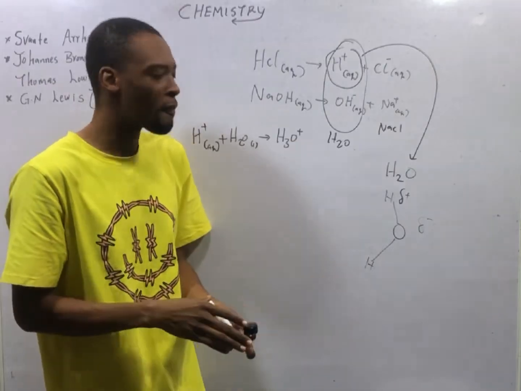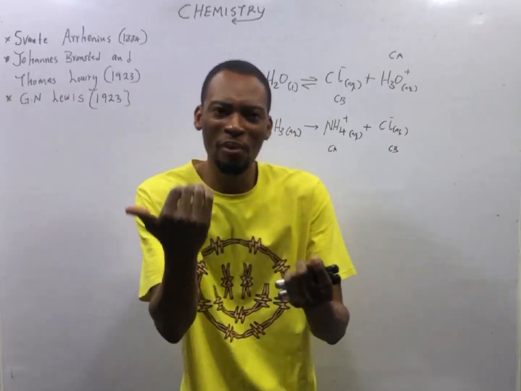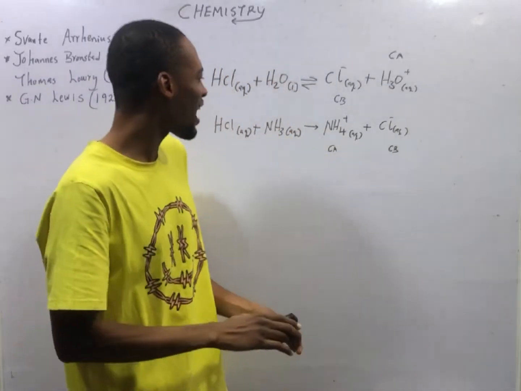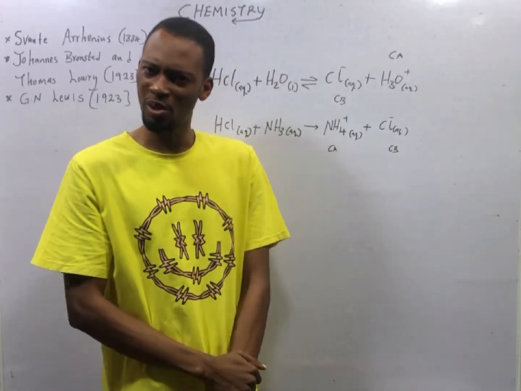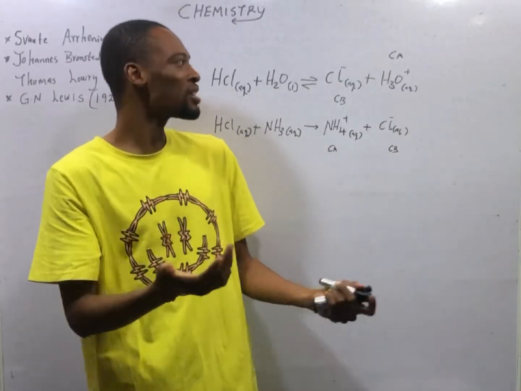Now let's look at Bronsted and Lowry acid. According to Bronsted and Lowry, an acid is a proton donor, while a base is a proton acceptor. Now, what is a proton?